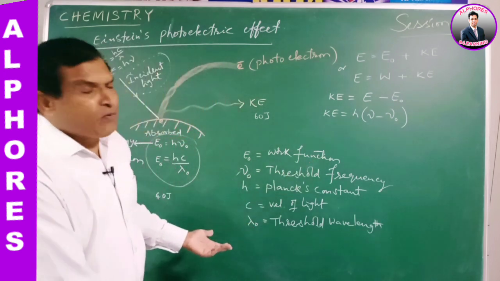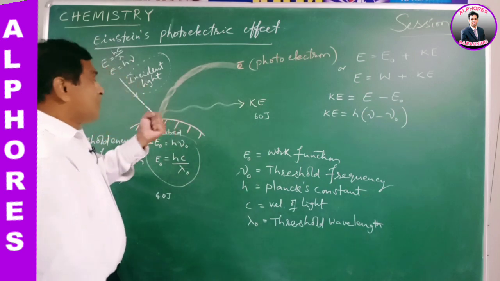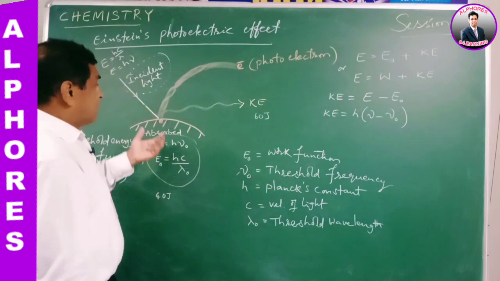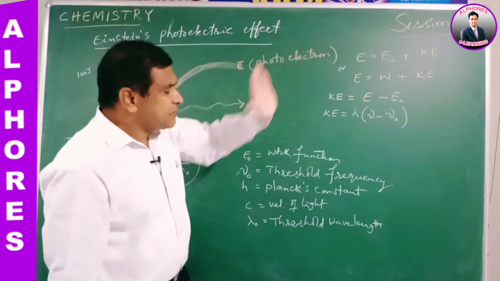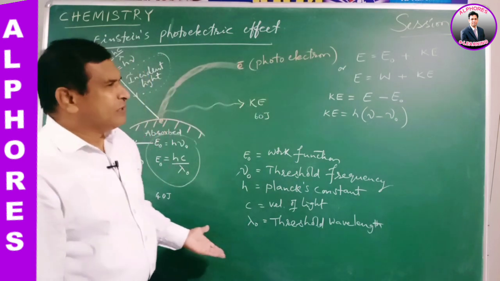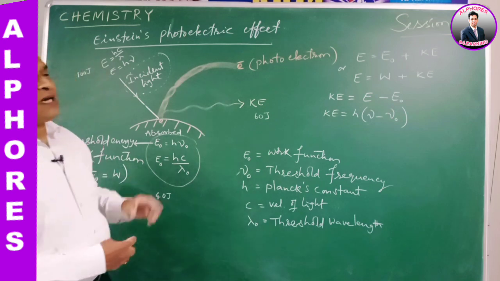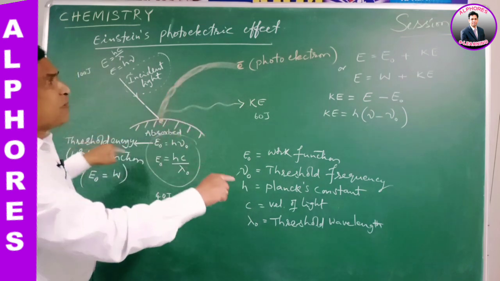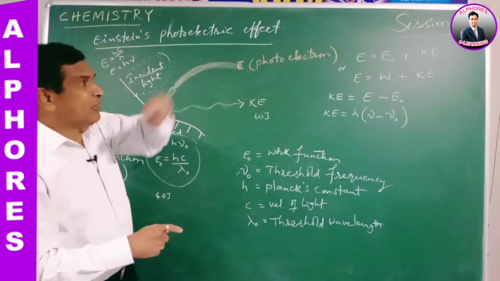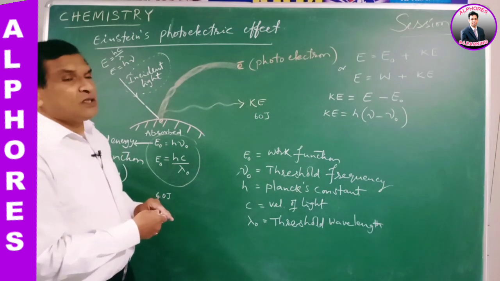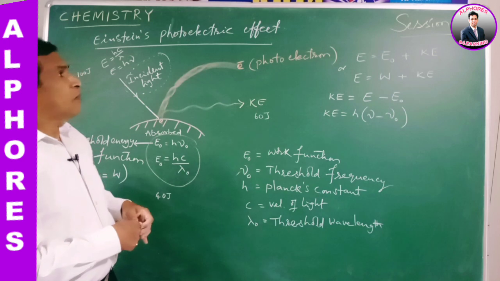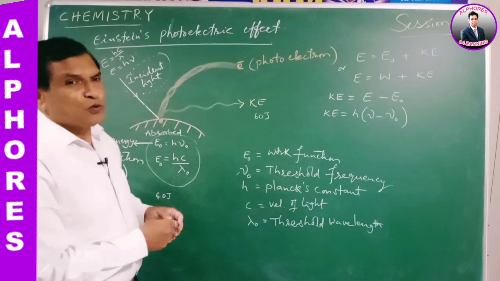Similarly, threshold wavelength: the wavelength of the light absorbed by the electron to eject from the metal surface is called threshold wavelength. These are some important aspects of Einstein's photoelectric effect. In the next session, let us see the numericals of Planck's quantum theory and photoelectric effect.